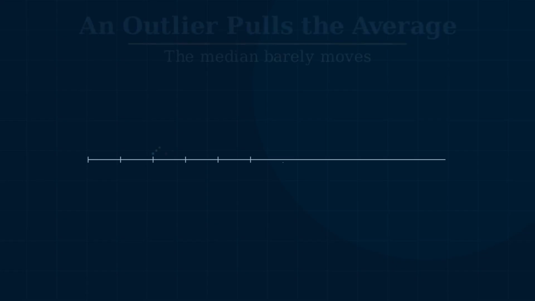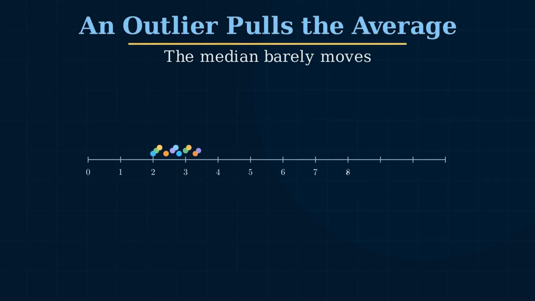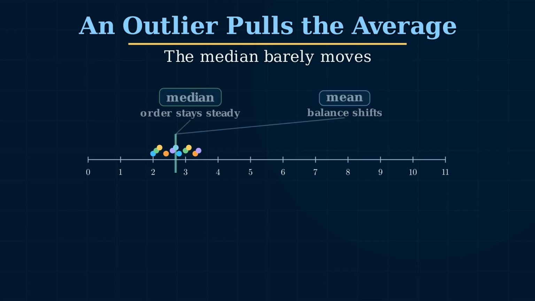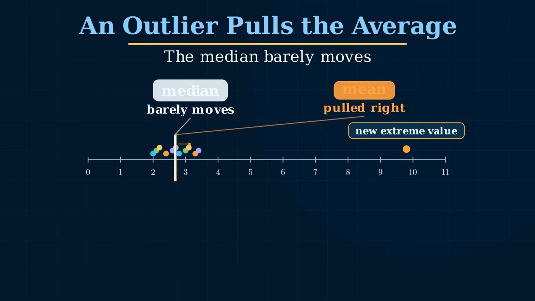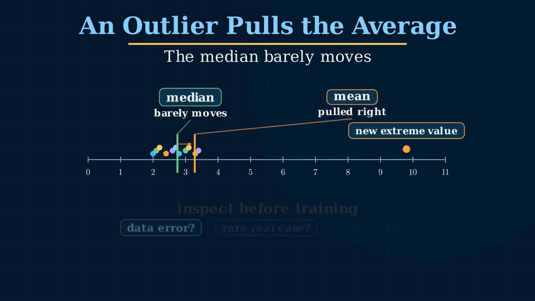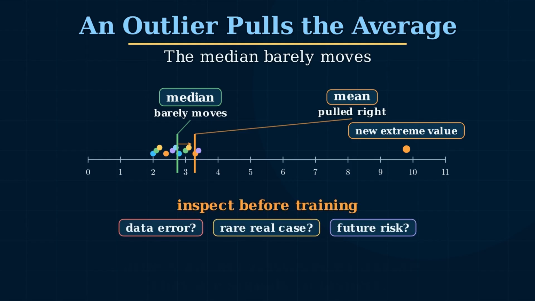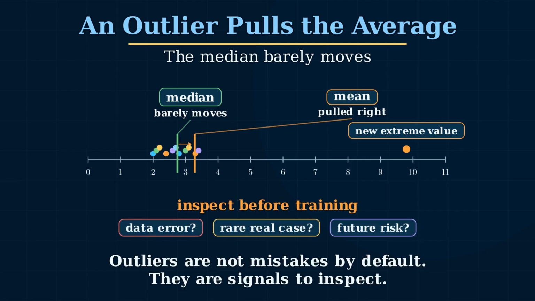Now add one extreme value. The mean moves toward it because the mean uses every distance. A single faraway point can pull the balance point. The median barely moves. It cares about order more than distance. This is why the median is often called robust. It does not ignore extreme values, but it is less controlled by their size.